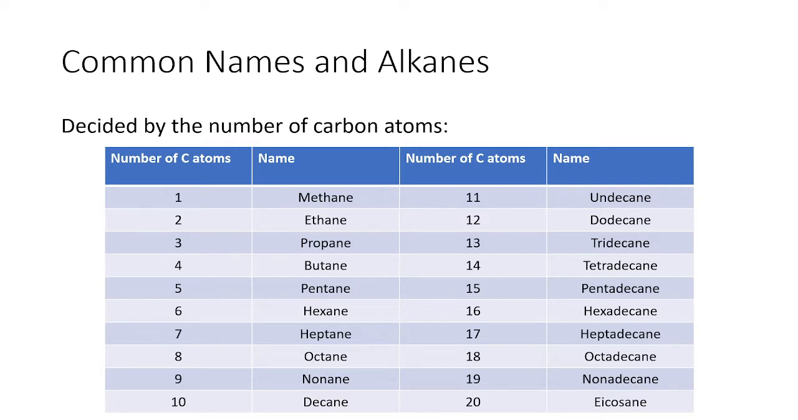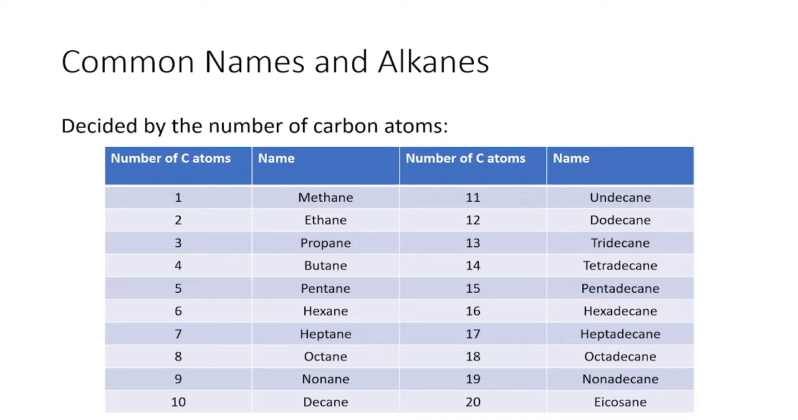So we have here methane, ethane, propane, butane, pentane. That will be easy. Pent means 5. Hexane, 6. Hep, which is 7. Oct, which is 8. Non, which is 9. And 10, which is dec.